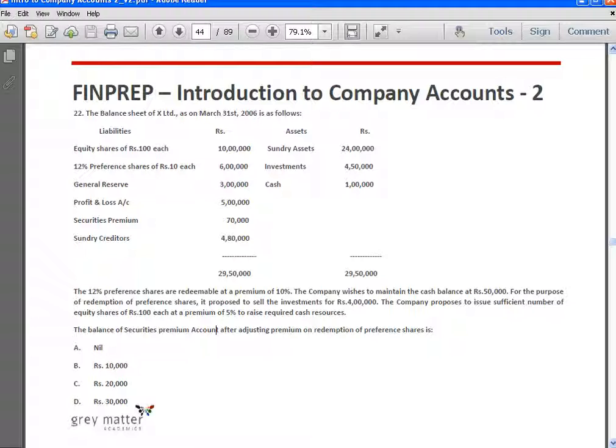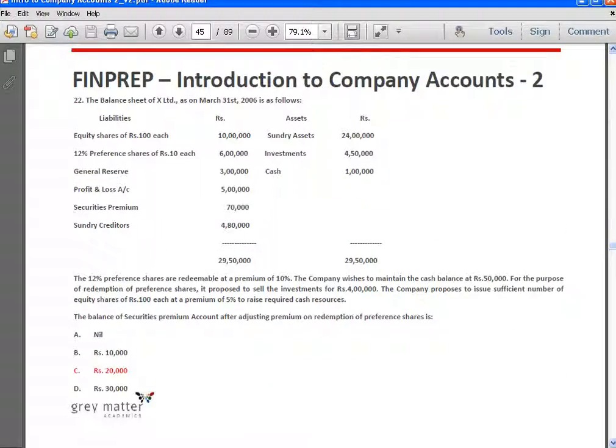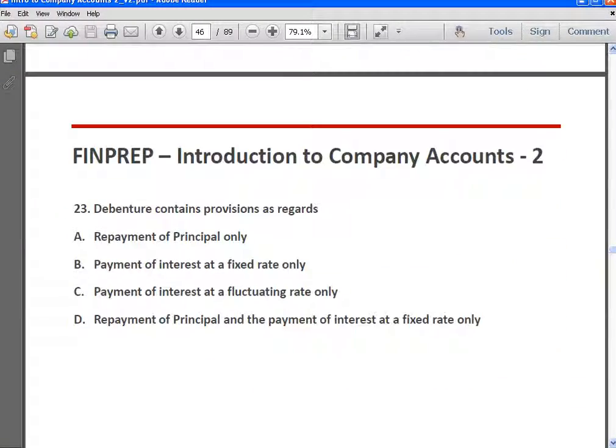Next, the balance of securities premium account after adjusting premium on redemption of preference shares is how much? The existing securities premium is 70,000 rupees, and the premium on fresh issue of equity shares is 10,000, which means we now have a balance of 80,000 rupees. This can be used to write off the premium on redemption of 60,000, and so the balance left will be 20,000 rupees. So the answer is C, 20,000.